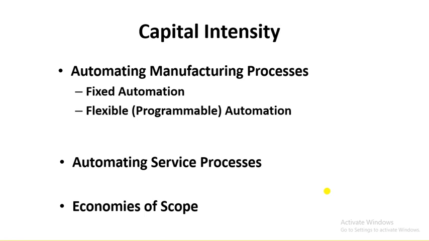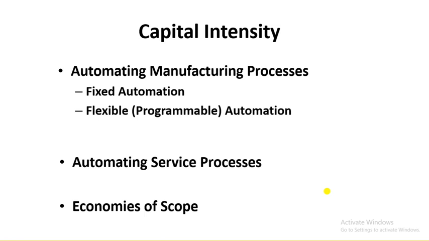The best example is that you are using technology to educate students, and you are trying to automate teaching services as compared to the traditional method, which is the brick and mortar model.